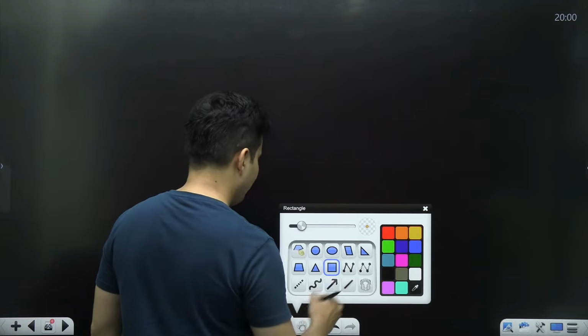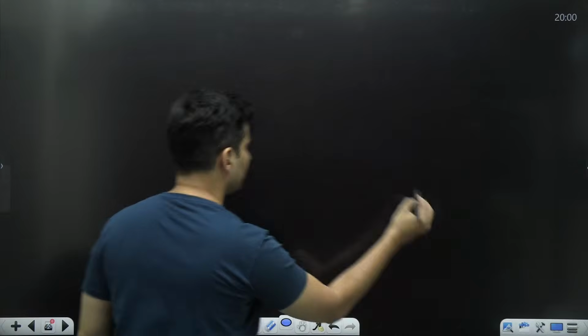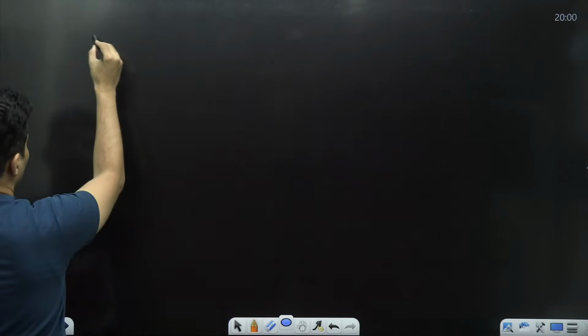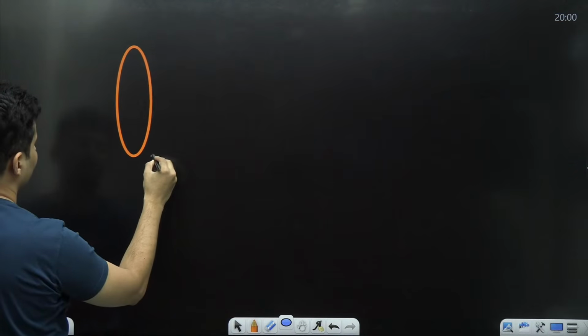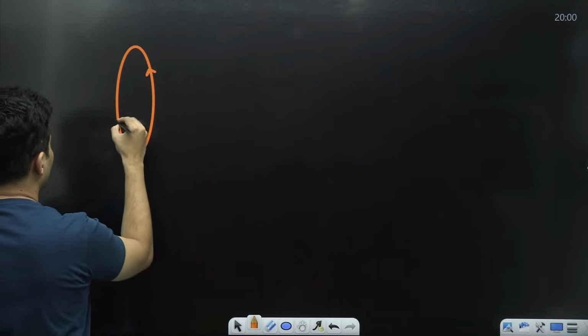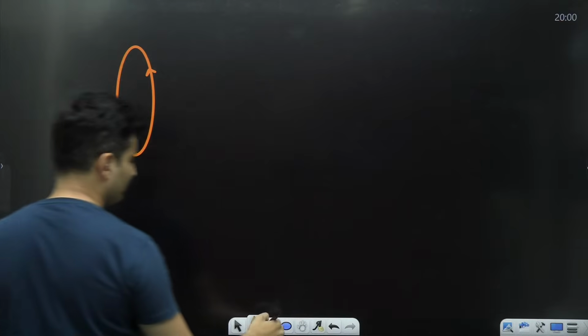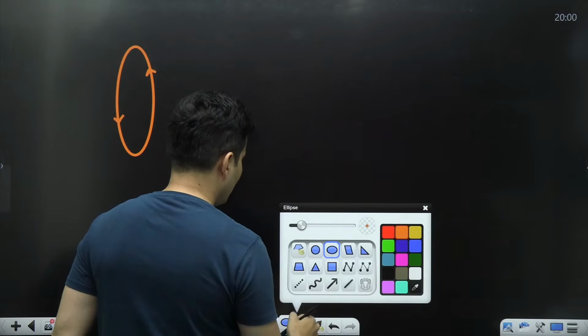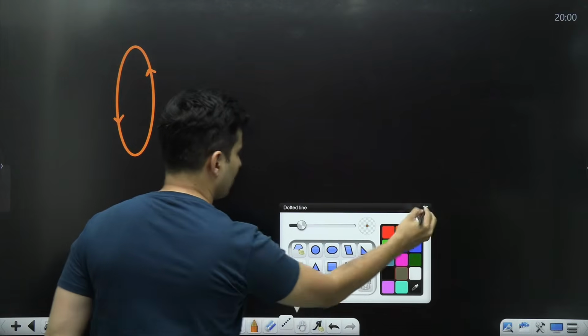So let's say we have a loop like this, and let's say the current goes like that, comes like this.